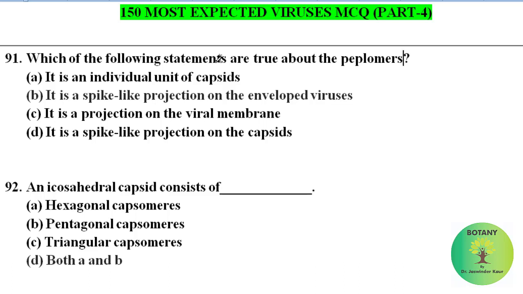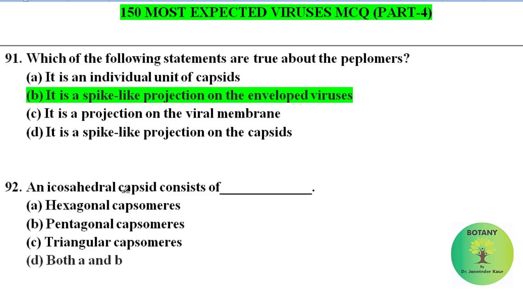Which of the following statements are true about the peplomers? It is an individual unit of capsids. It is a spike-like projection on the enveloped viruses. It is a projection on the viral membrane. It is a spike-like projection on the capsids. Correct answer is it is a spike-like projection on the enveloped virus. Peplomers are the spike-like projection on the enveloped viruses.